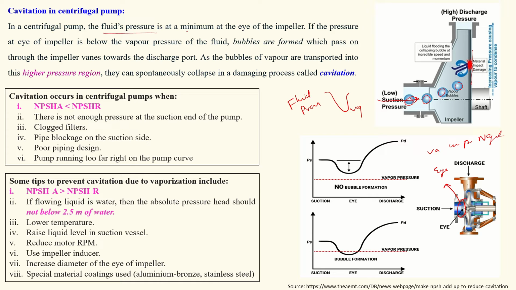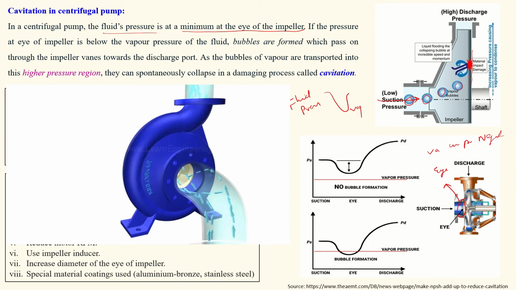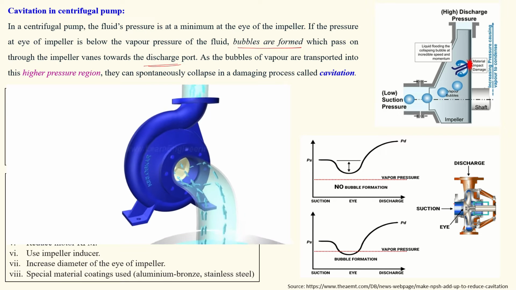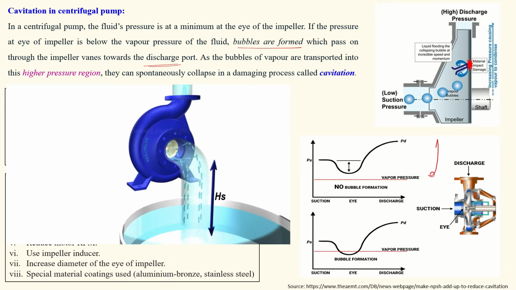The fluid pressure is minimum at the eye of the impeller. If the pressure at the eye of the impeller is below the vapor pressure, as I told you, then bubbles are formed which pass through the vanes toward the discharge port. After that, the impeller will rotate and throw the water to the discharge head.